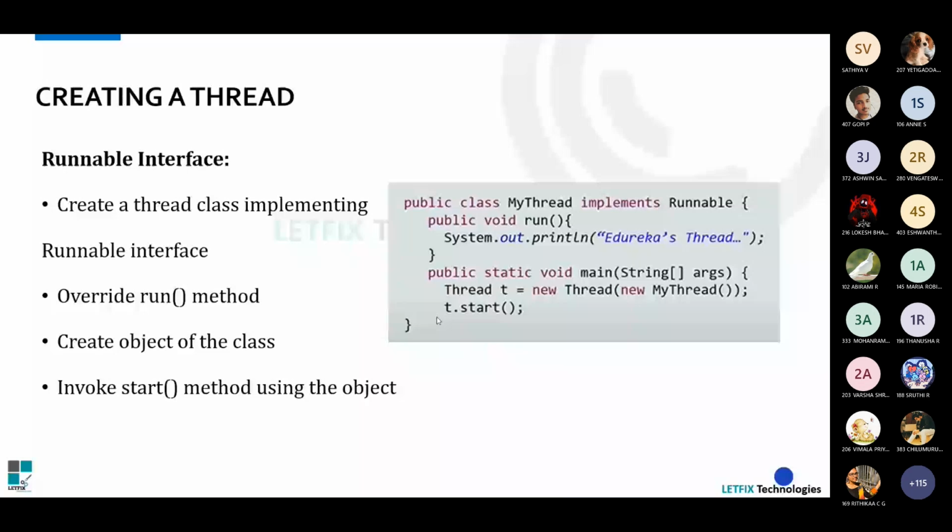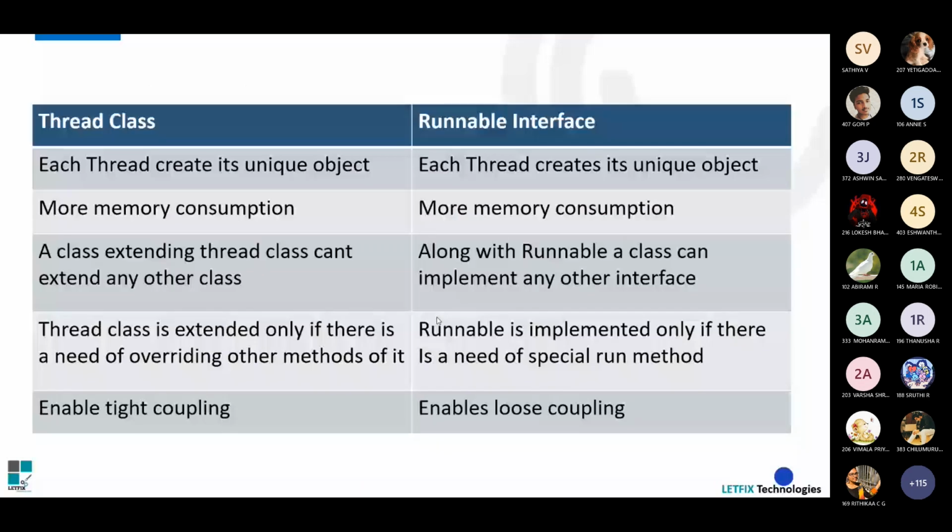So this is the reason behind why we go for the runnable interface, because we cannot decide that we are going to use a single class, because in real time that's not possible, right? We are going to consume some other classes, we may extend some other classes, and in those times it will be useful. If not, we can simply go with the thread class. So this is the major difference between the thread class and the runnable interface. Before this, we'll move to the code, only then you will be able to understand why we have this difference.